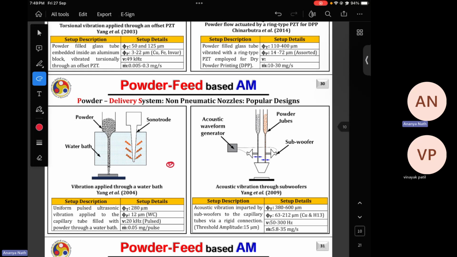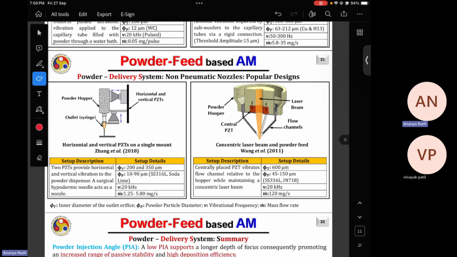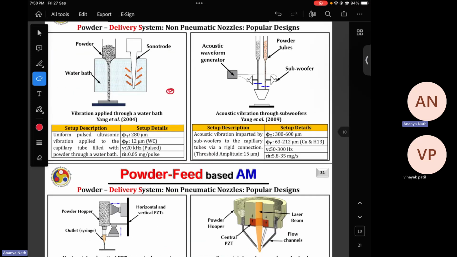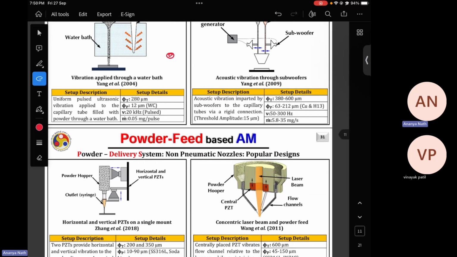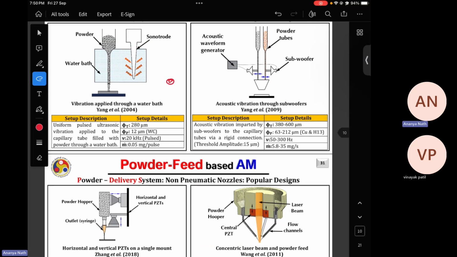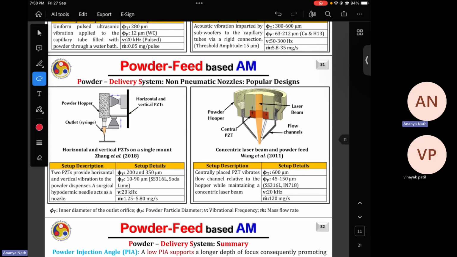Then there is another. So there are powder tubes, and you are attaching the acoustic vibrator sonotrode, in which you are now giving acoustic waves, so basically sound waves. This nozzle will absorb the vibration, and because of the vibration the powder particles will come out of the nozzle. In the first case, the water one, the flow rate of the powder is lesser, but in case of the later one, the powder particle mass flow rate is higher.